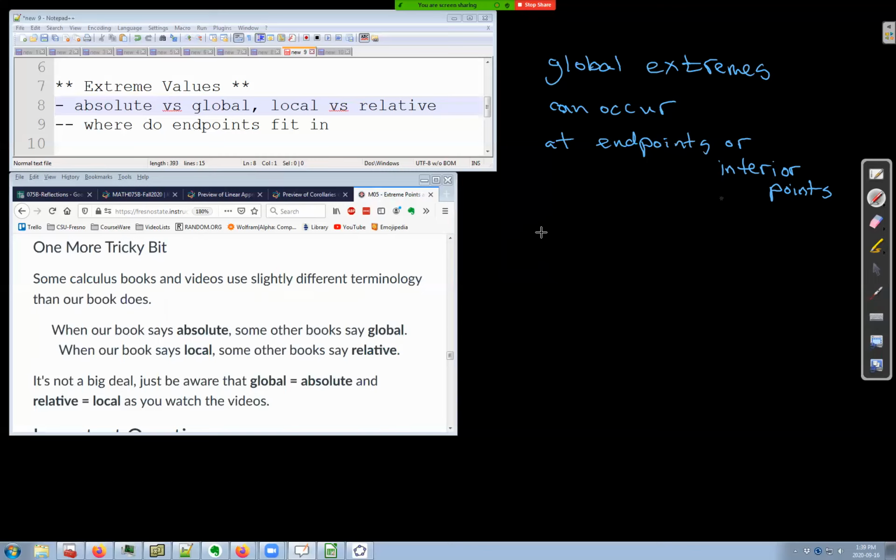But according to the definitions in our book, local extremes can only occur at interior points.